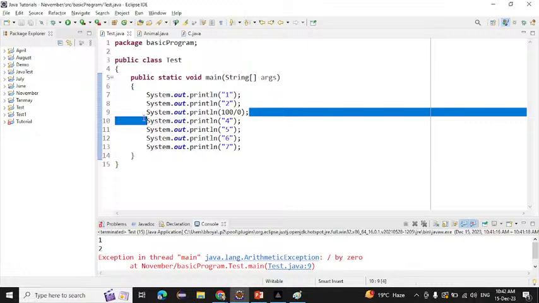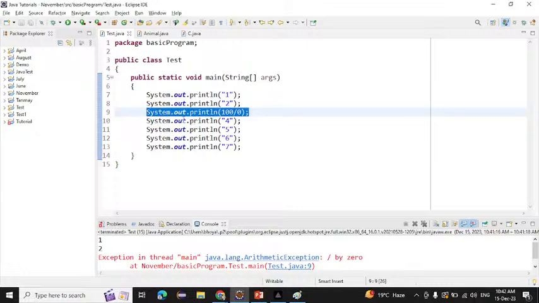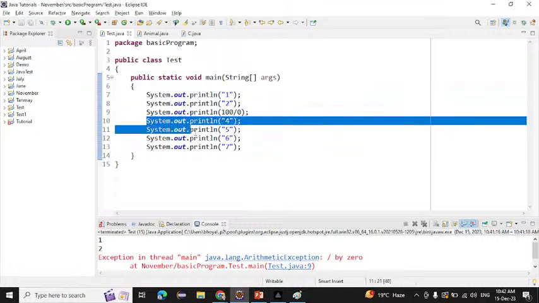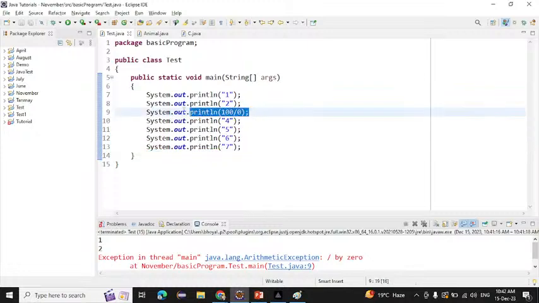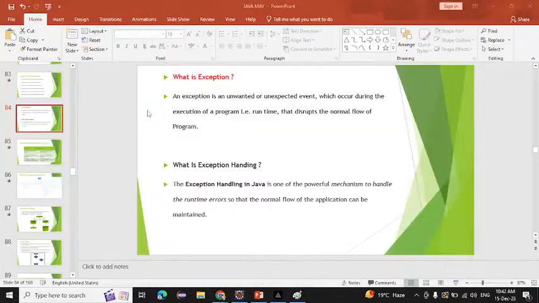This is called the exception. If an exception occurs, it will terminate the program right there. It will not print the other things like 4 5 6 7. If an error occurs in this line, it will abnormally terminate the program here only. That is called the exception.